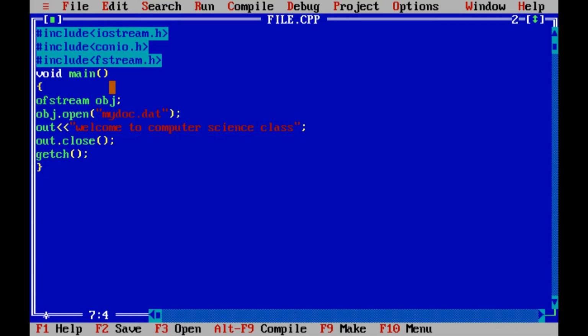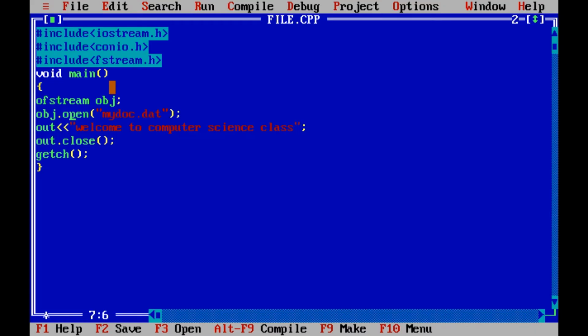Now, as we know, to call any member of that particular class we need an object, so we write the object obj, and using the dot operator we can access the member functions of the class ofstream. This open is a member function of class ofstream. We have just learned that the open function is used to create or open a file. It can do both. If the file is not created, it will create and open that file, and if it is already created, it will open that same file.